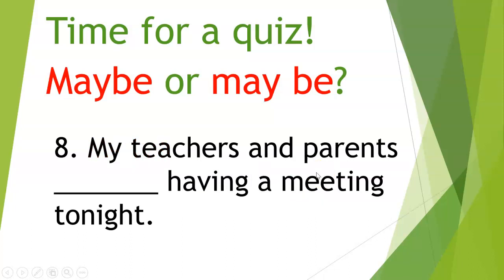There will be 15 examples. My teachers and parents blank having a meeting tonight.